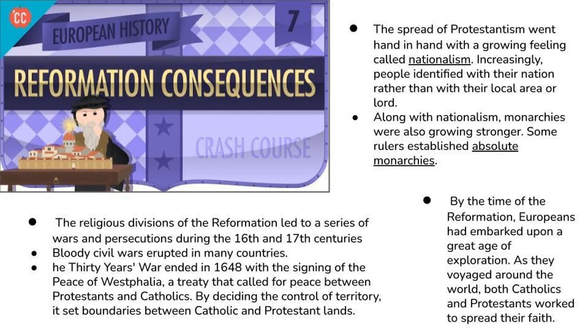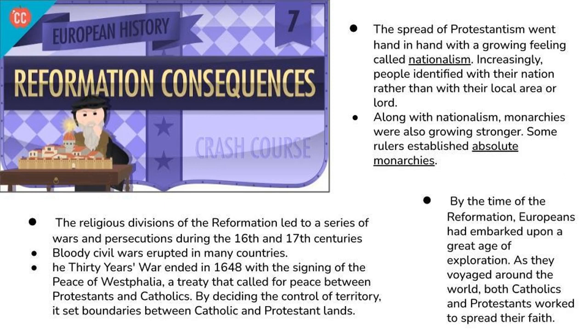The 30 Years' War ended in 1648 with the signing of the Peace of Westphalia, a treaty that called for peace between Protestants and Catholics. By deciding the control of the territory, it set boundaries between Catholic and Protestant lands. This religious division survived for many centuries.